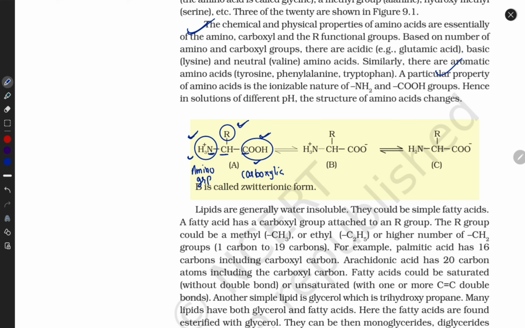Why is amino acid important? Because amino acid is the structural and functional unit of protein. In future, amino acids make protein, and protein is helpful in body function. Clear, guys? How many amino acids are present in the human body? Guys, there are 300 kinds of amino acid present in our body.